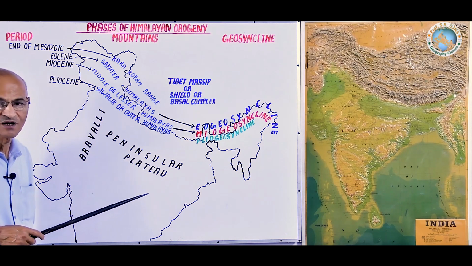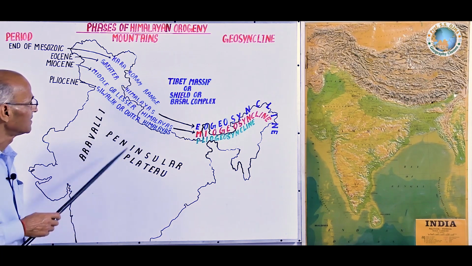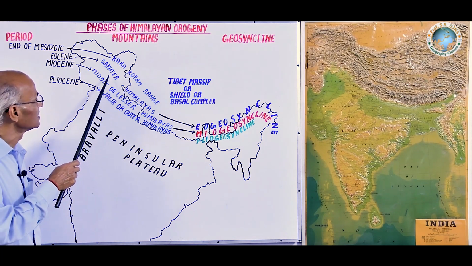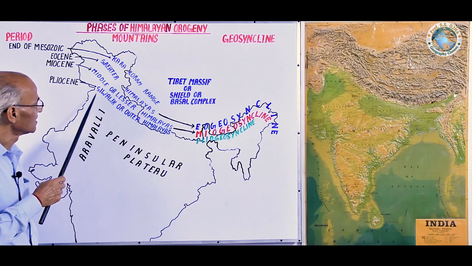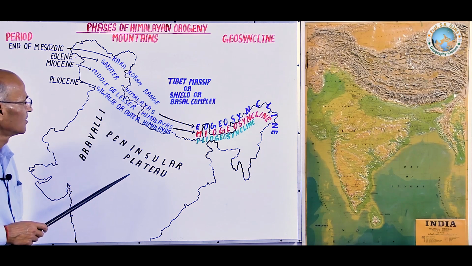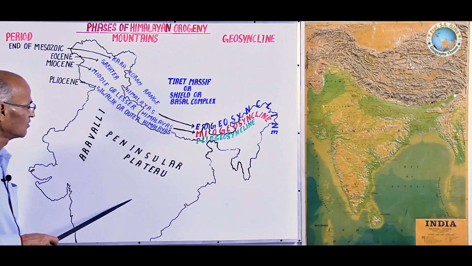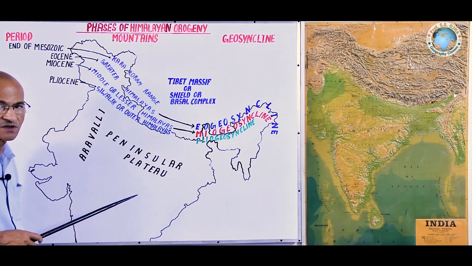Himalayan ranges were uplifted in 3 phases, and respectively Greater Himalayas, Middle Himalayas and Shivalik came into existence. We know in geophysics that this peninsular plateau moved northward.